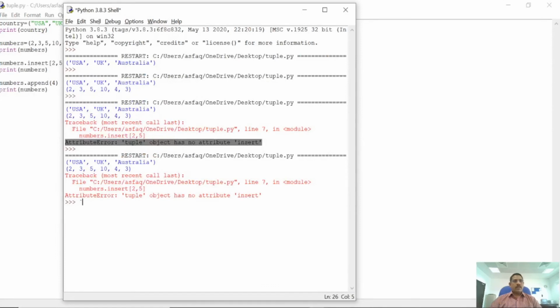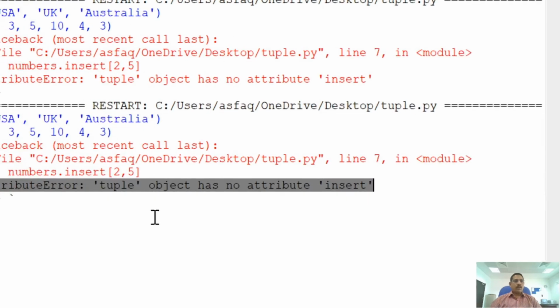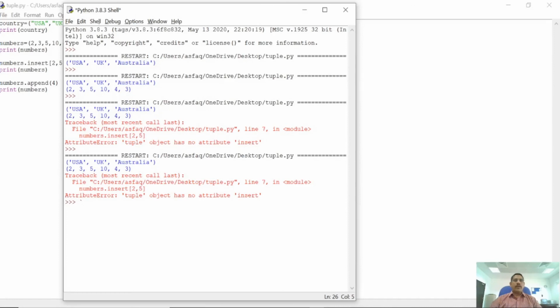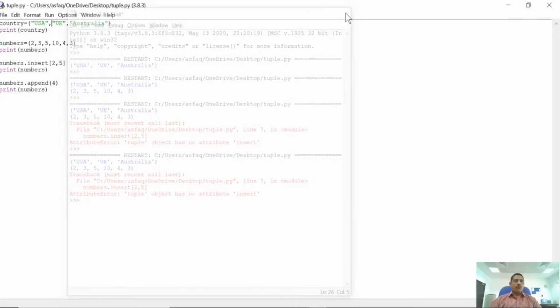Again it is an attribute error: tuple object has no attribute. So any addition, deletion, adding or extending operations are not allowed in a tuple.